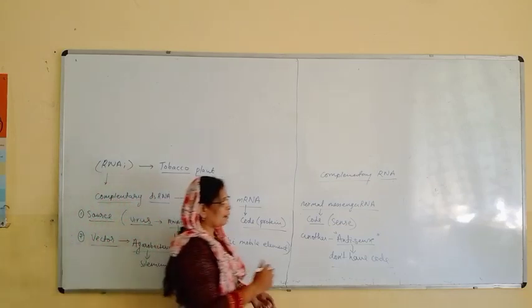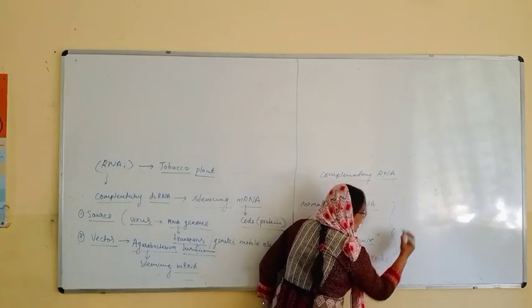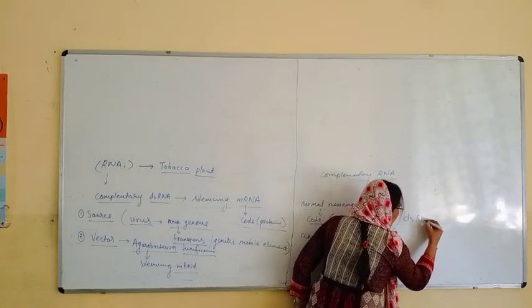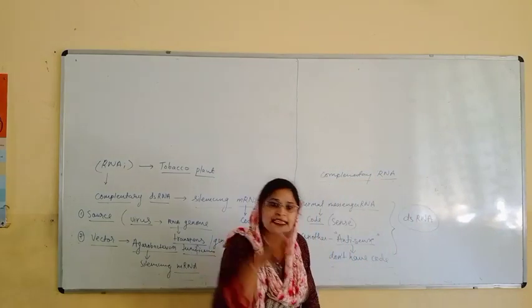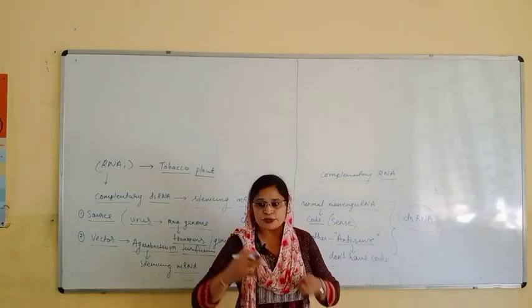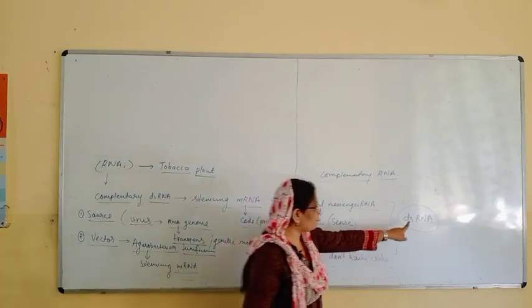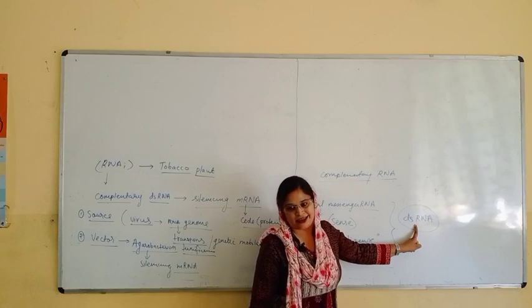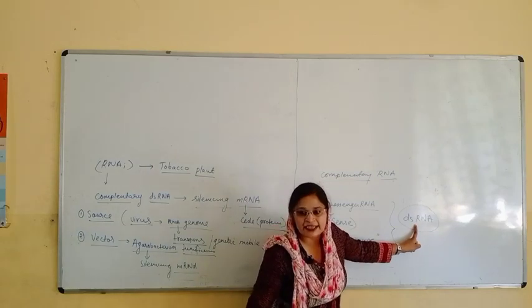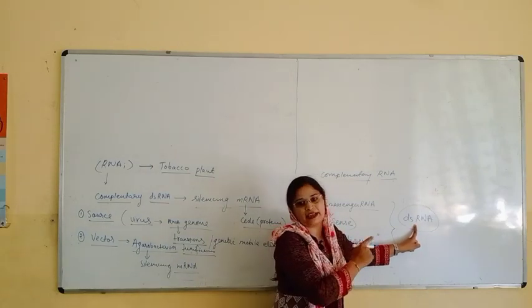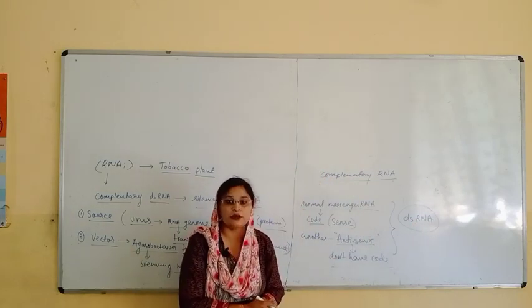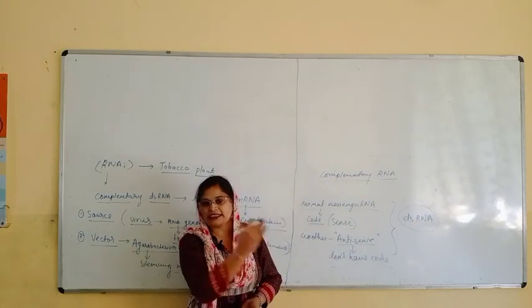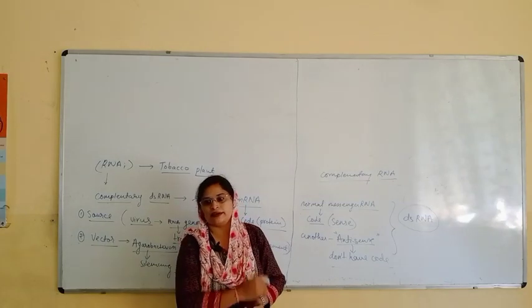So now a double-stranded RNA is being created in the plant, the complementary double-stranded RNA, which silences that original mRNA. So our original mRNA which is responsible to make the proteins will be silenced, will be stopped.